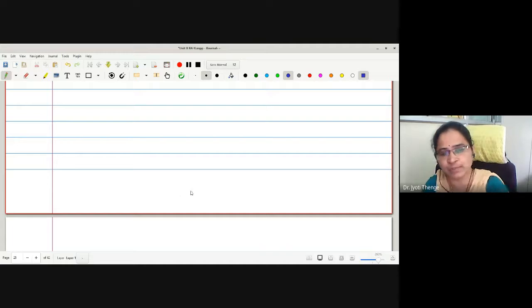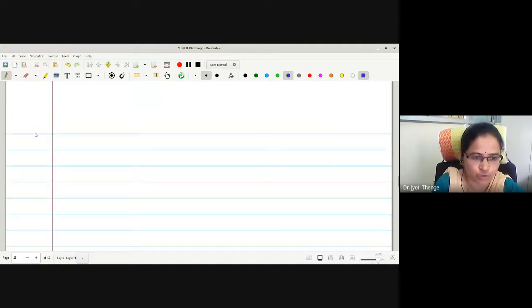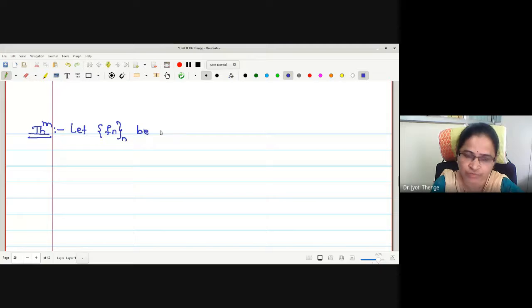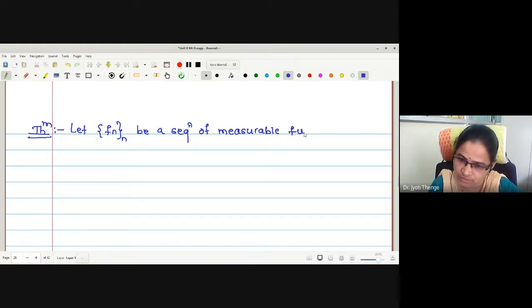Now, let me come to the main theorem in which we are going to prove all these are measurable. Okay? Let me write the statement. Let f_n be a sequence of measurable functions with the same domain.